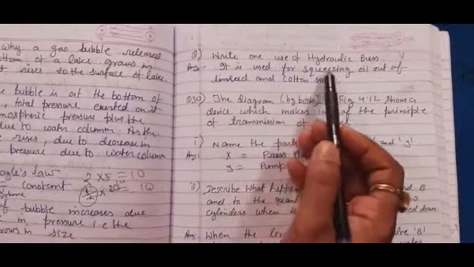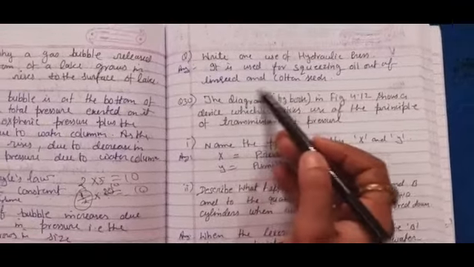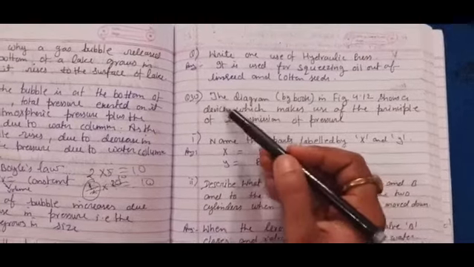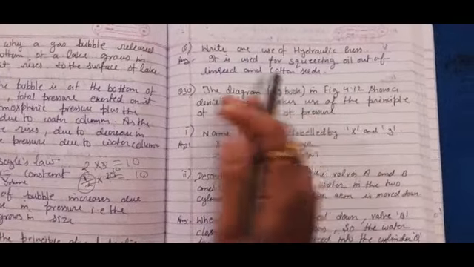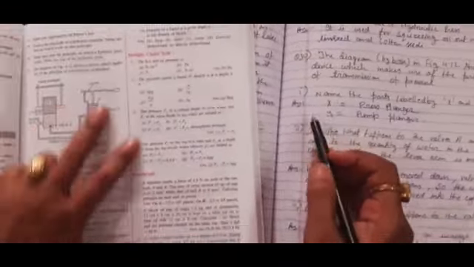Write one use of hydraulic press. It is used for squeezing oil out of linseed and cotton seeds. Next question. For that we have to see the diagram. So children, this is question number 30. And this is the diagram.